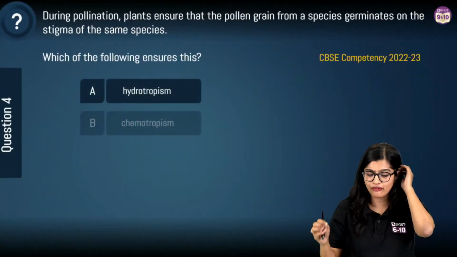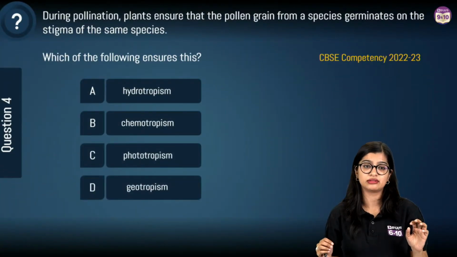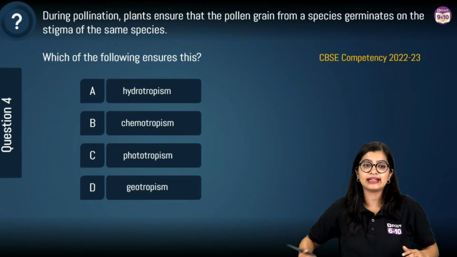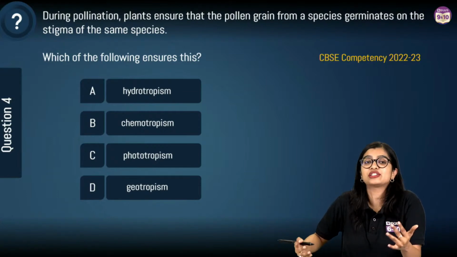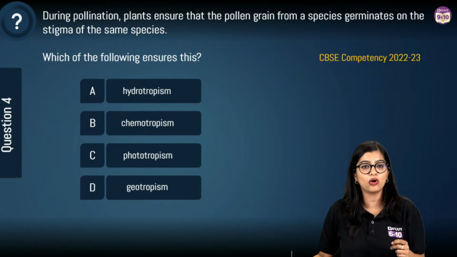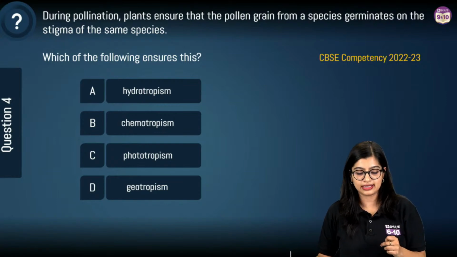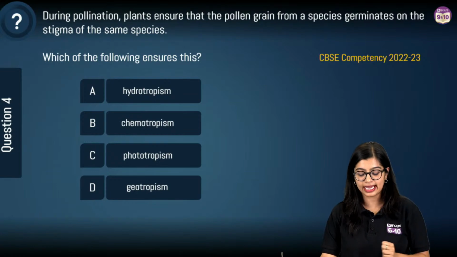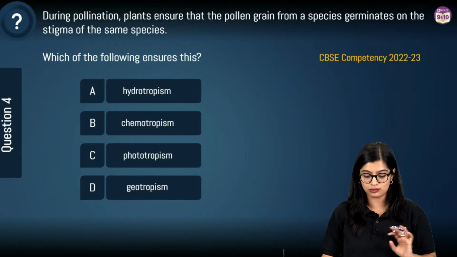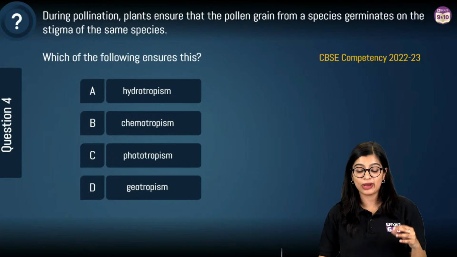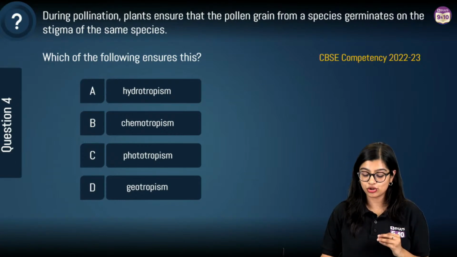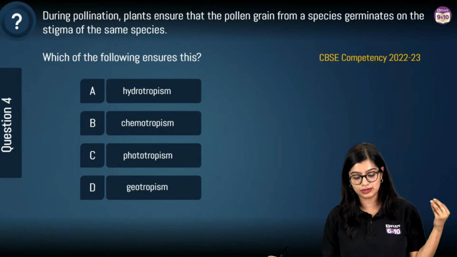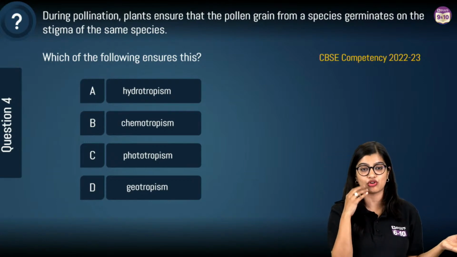Moving on to question number 4, everybody. Easy peasy question, after all the heavy lifting questions. So can we have the poll? During pollination, plants ensure that pollen grains from a species germinate on the stigma of the same species. Which of the following ensures this? A. Hydrotropism, B. Chemotropism, C. Phototropism, D. Geotropism, right?